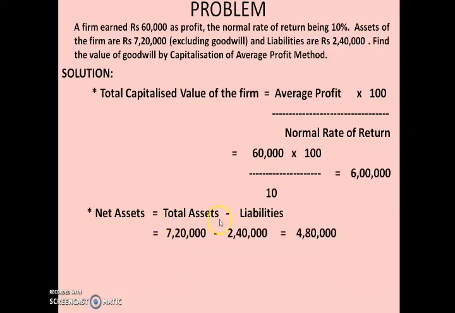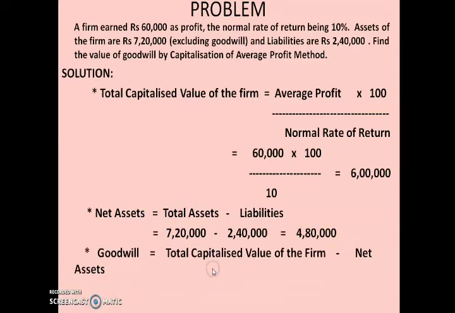So children, total assets given to you is 7,20,000. From that, if you subtract 2,40,000, you will get net asset as 4,80,000. So this is your second step. So you got the value of net asset as 4,80,000. Now next step is actual requirement. What is your requirement? Calculation of goodwill by using capitalization of average profit method.